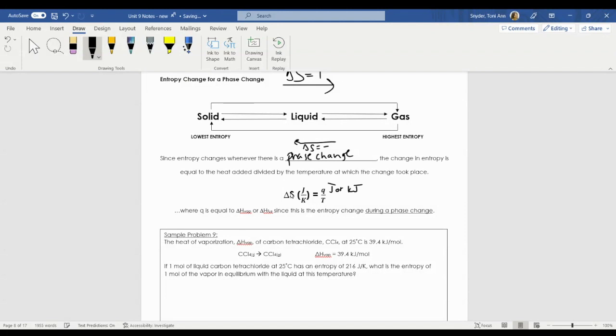Remember, Q is equal to H in this case. So it's the enthalpy in units of joules or kilojoules divided by its temperature.